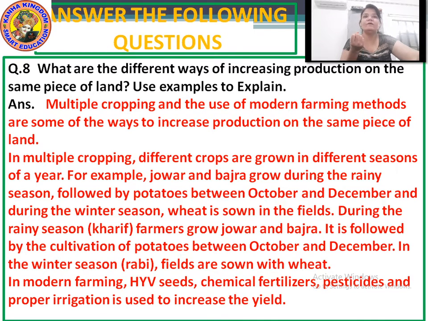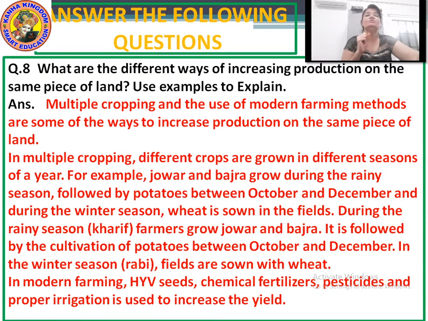And in modern farming, if we use the modern farming technology, then HYV seeds, chemical fertilizers, pesticides and proper irrigation are used to increase the yield, increase the production. So here the answer is telling you that if you want to increase the production on the same piece of land, what are you going to do? You have to do multiple cropping.